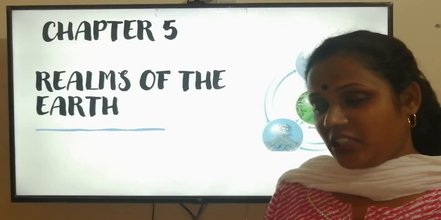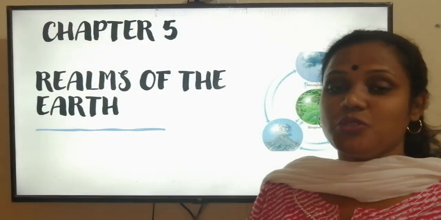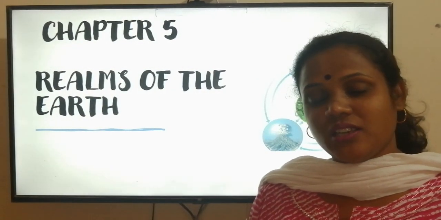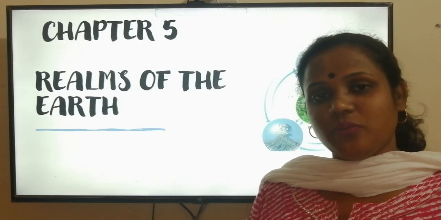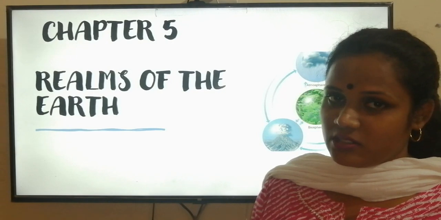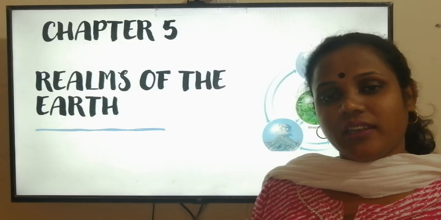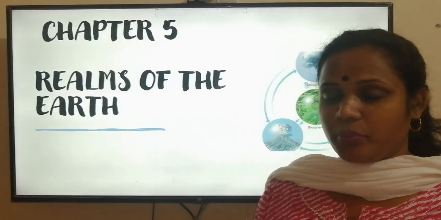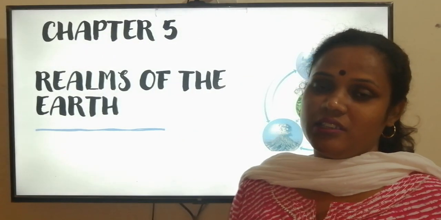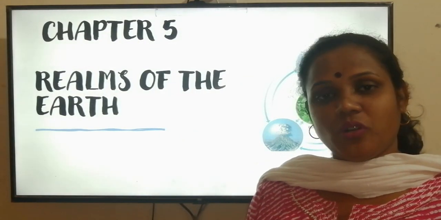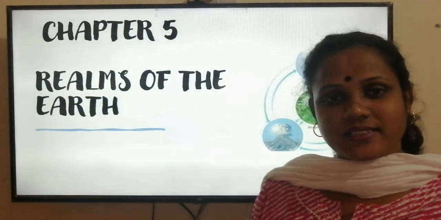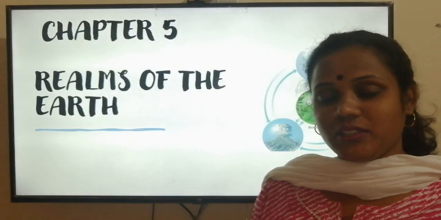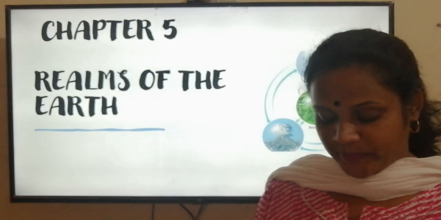We know, as you learned in previous chapters, 29% of the earth is land and 71% is water, and around it there is a protecting layer of air which protects us from all harmful cosmic rays. So these things are necessary: the land, the water and the air.